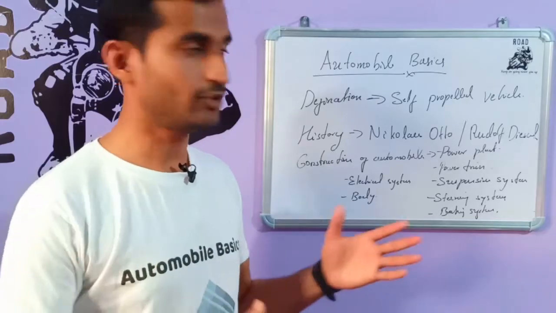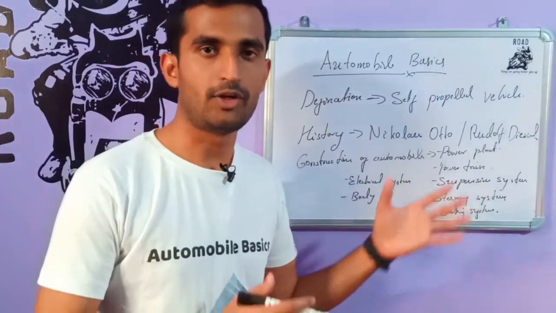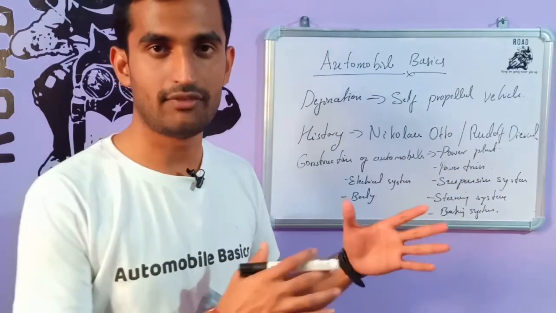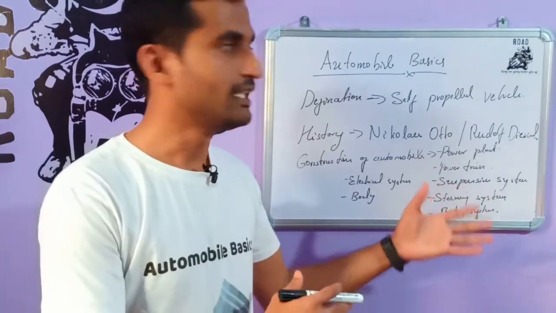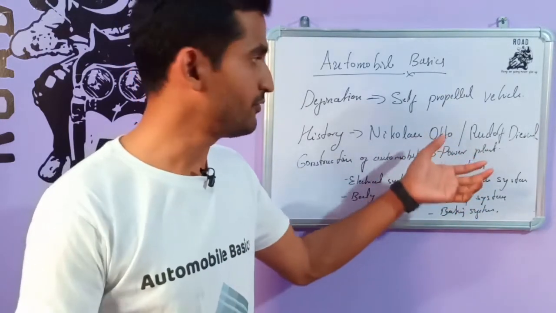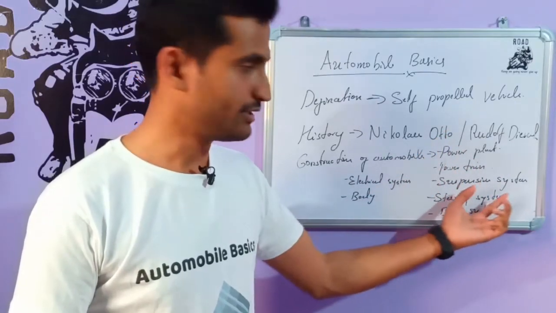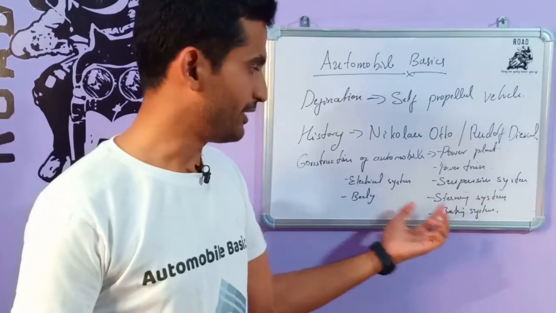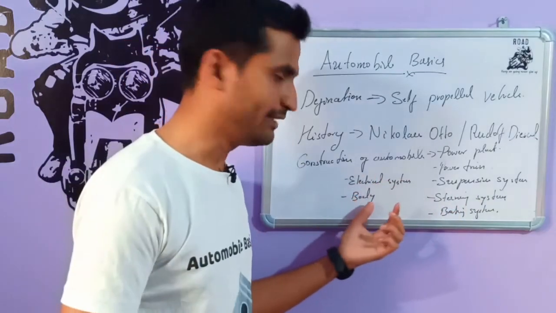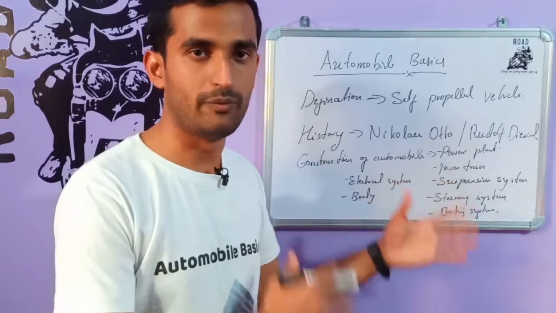Now we'll move on to the next topic, that is the construction of automobile. What is the construction of automobile? An automobile is not made by fitting a single component or single part, because it's made of many systems like the power plant, powertrain, suspension system, steering system, braking system, electrical system, and the body. So these are all the systems combined to make one automobile or one vehicle.